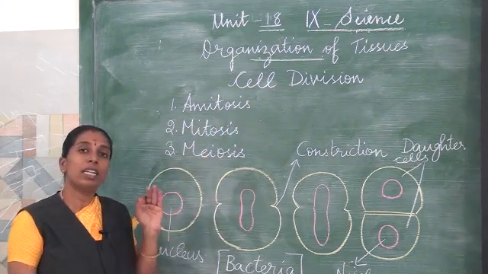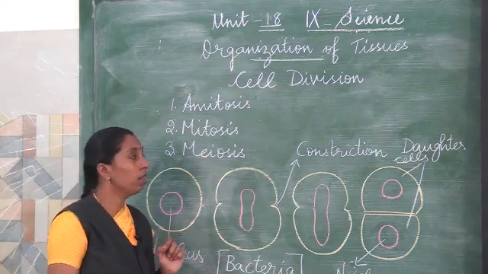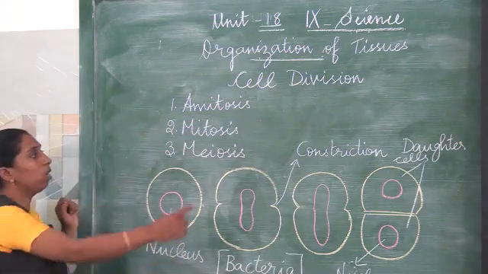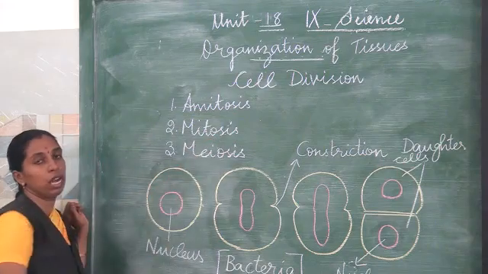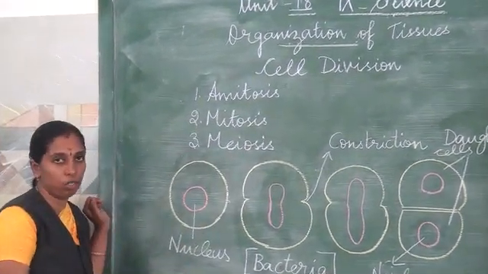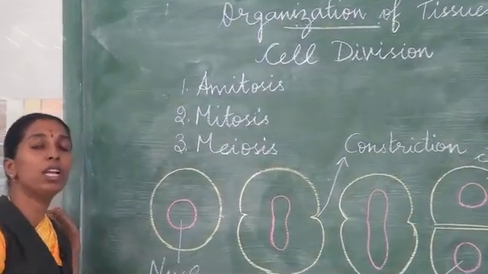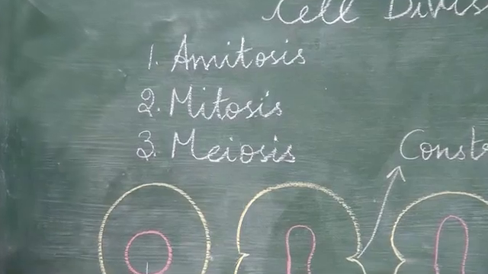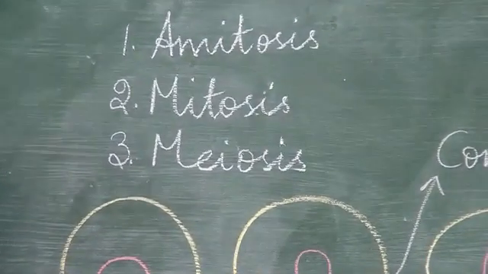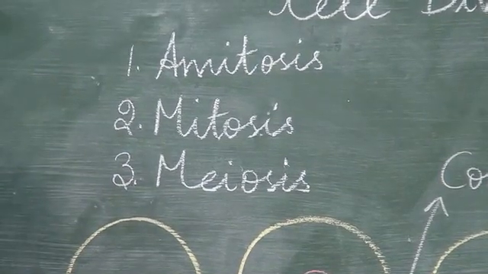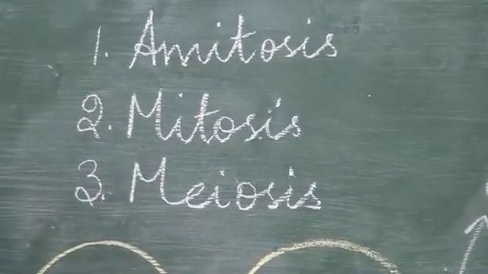There are three types of cell division. The first one is amitosis cell division. Second one is mitosis cell division, and third one is meiosis cell division. Cell division is a process in which a single celled organism grows and develops into a larger organism.